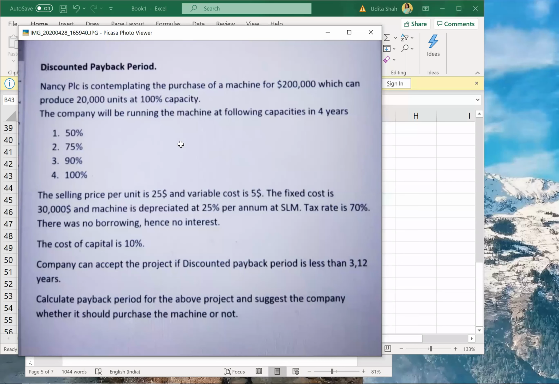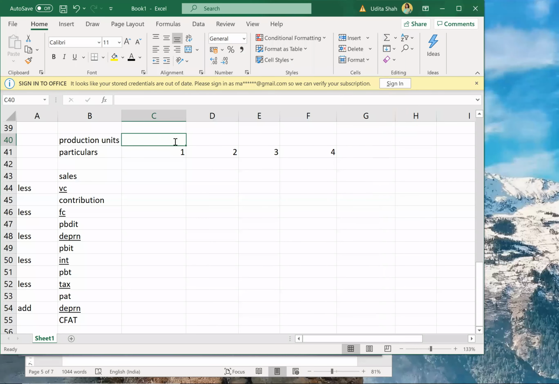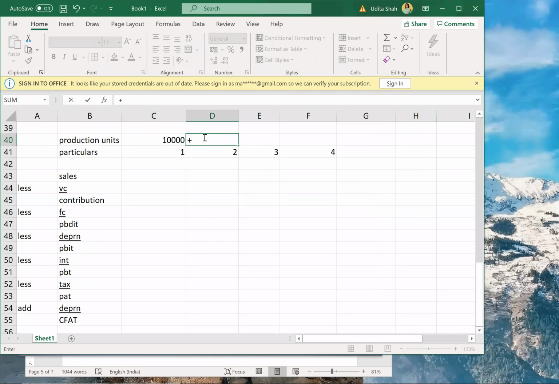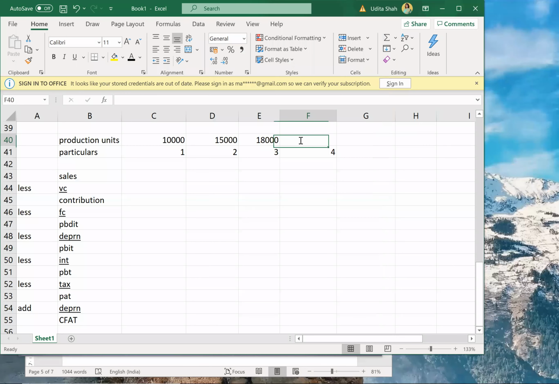So my production units will be 20,000 into 50%, second year 20,000 into 75%, third year 20,000 into 90%, and fourth year 20,000 into 100%, that is 20,000. So 10,000, 15,000, 18,000 and 20,000. These are my production units.